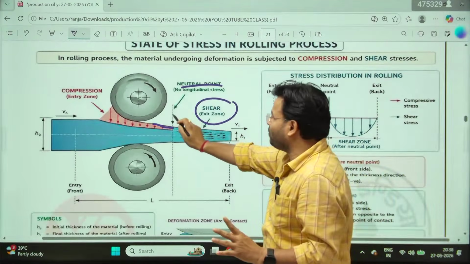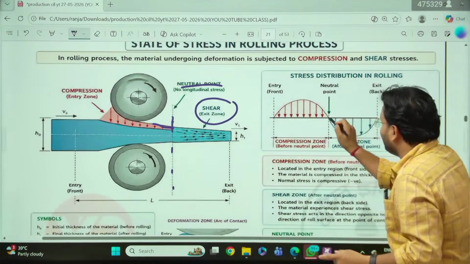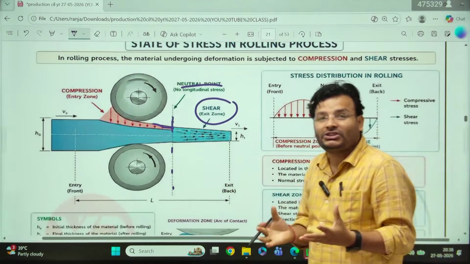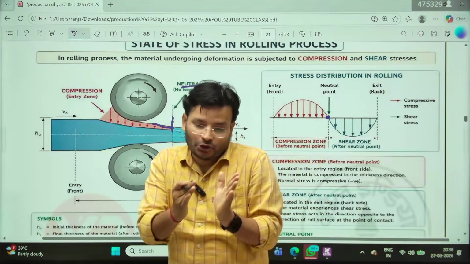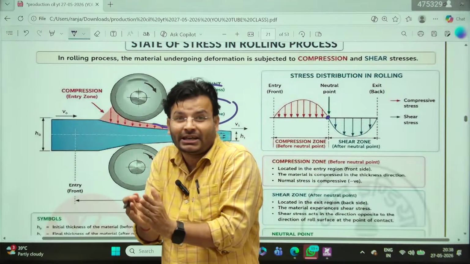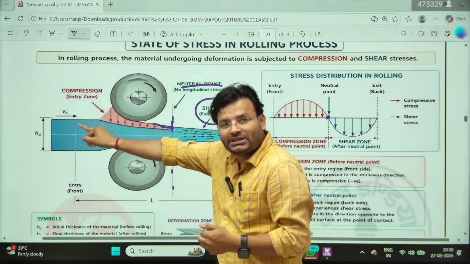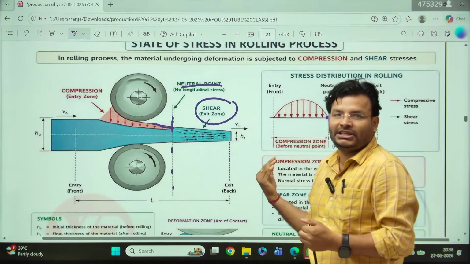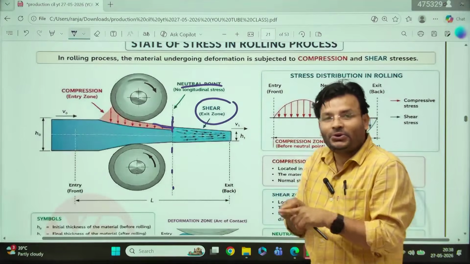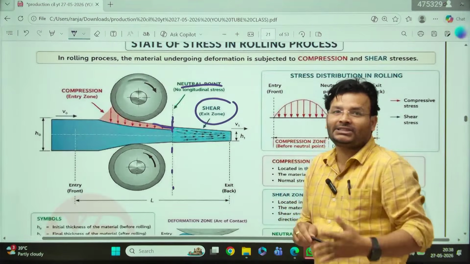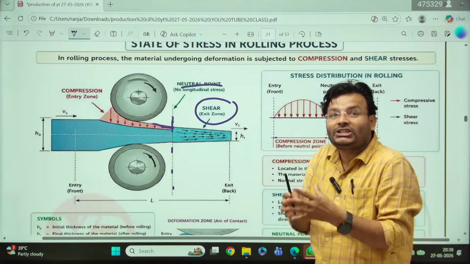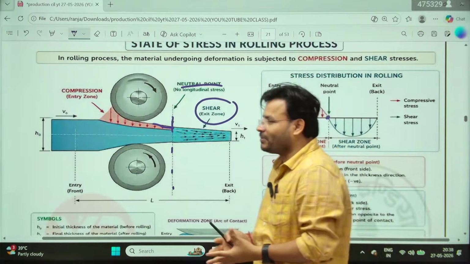This is called the neutral point. What is the meaning of neutral point, sir? The neutral point is that point where there is no compression and no shear. Before the neutral point, compression is there. After the neutral point, shear is there. But at the neutral point, no compression, no shear. So they may even ask the question, in case of rolling, what is the neutral point?